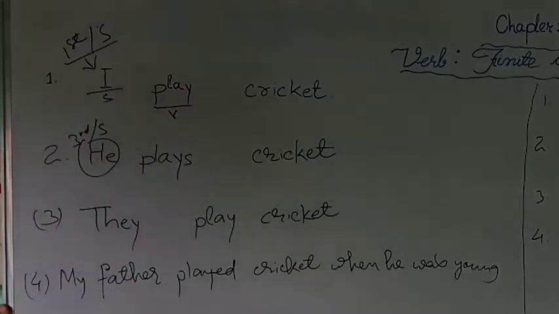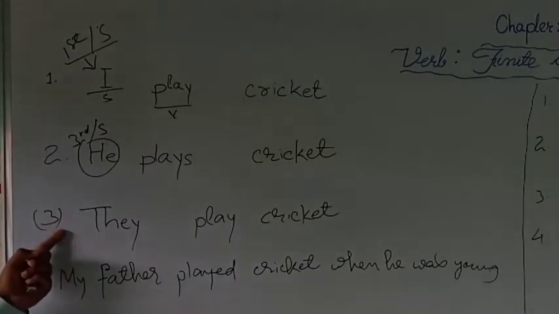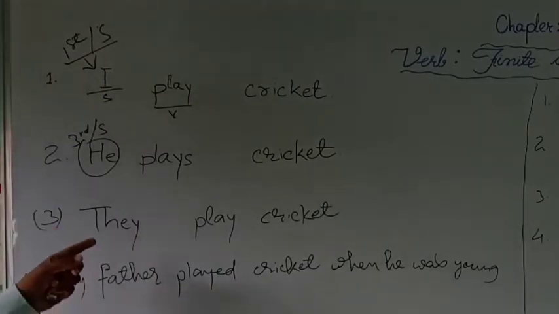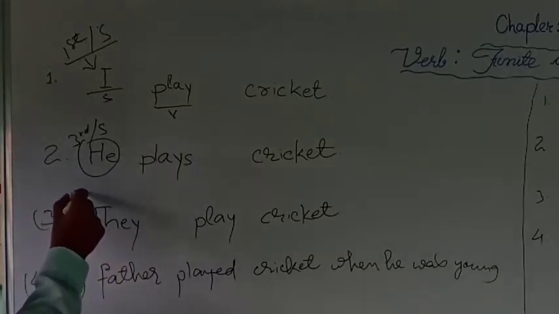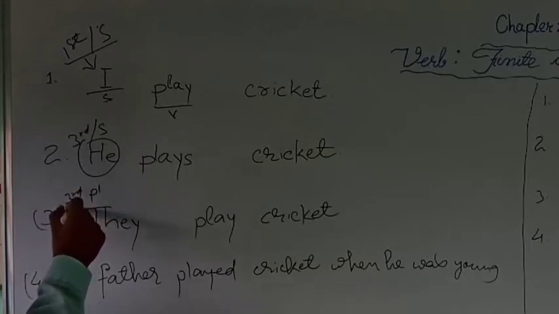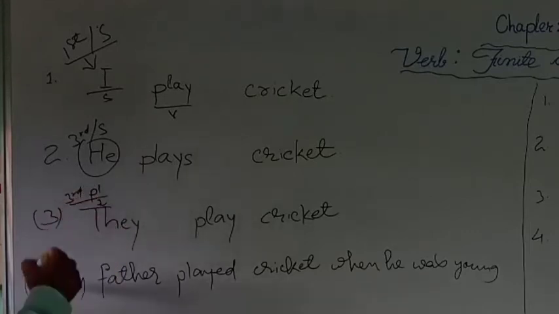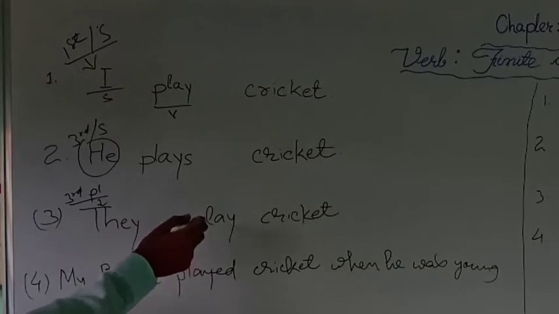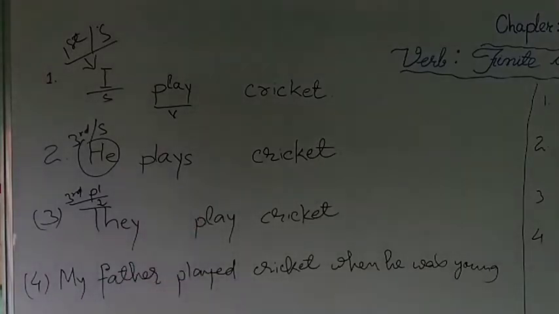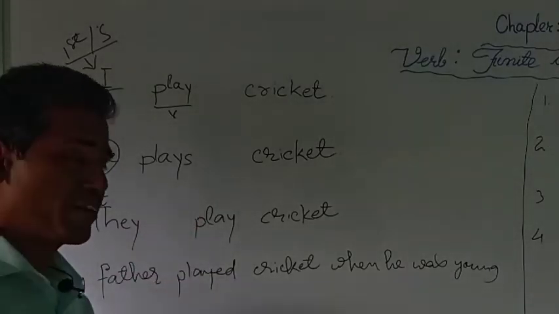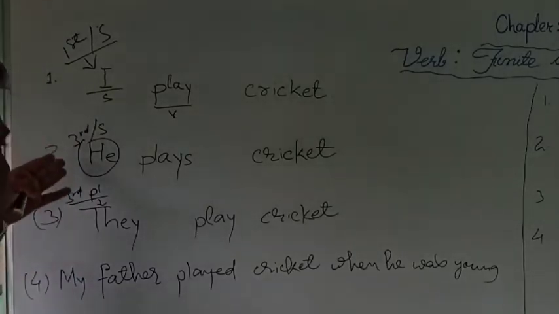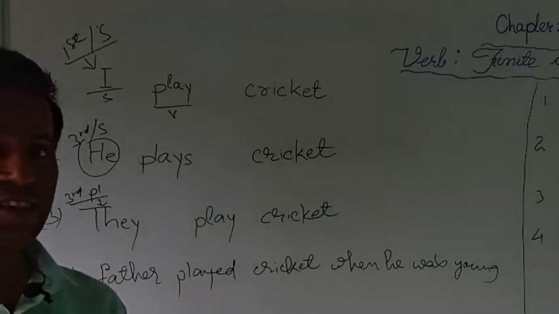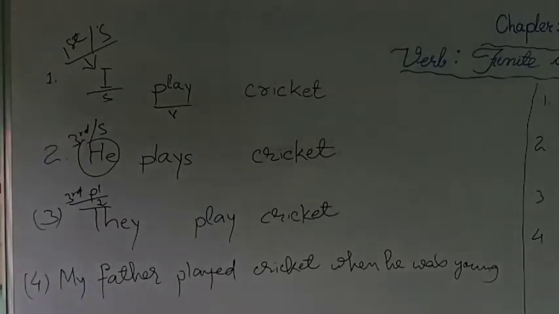Now you observe the third sentence. As the subject again turns into they, which is third person plural number, the verb again turns from plays to play. And in the fourth sentence, my father played cricket, the tense of the sentence has changed. The first three sentences were in present tense, while the fourth sentence is in past tense.